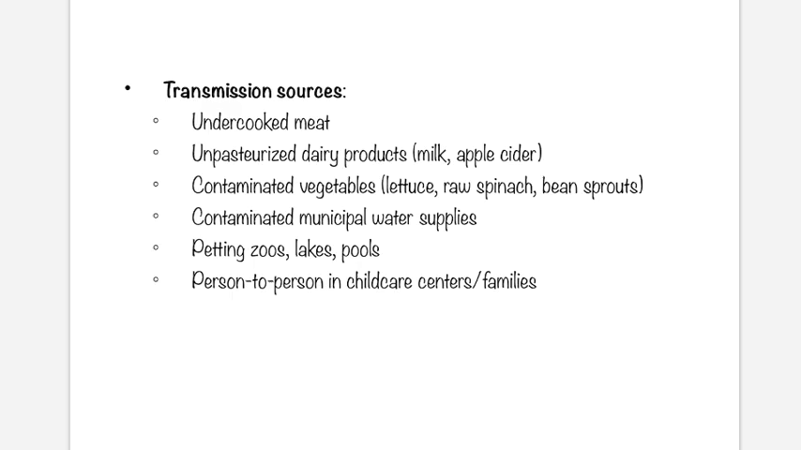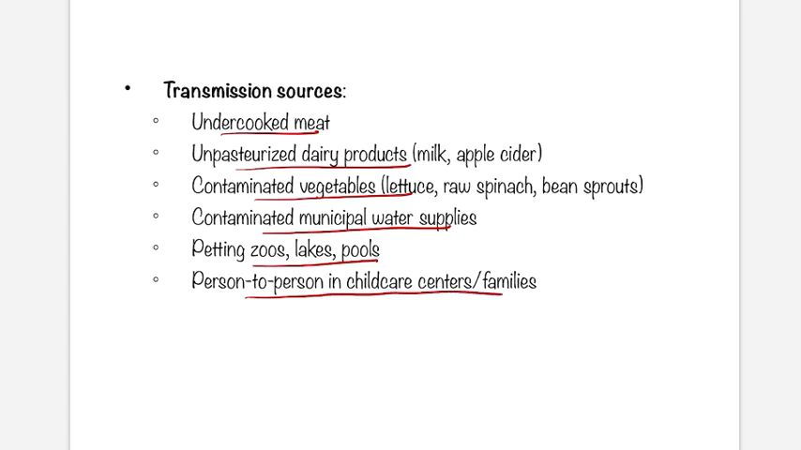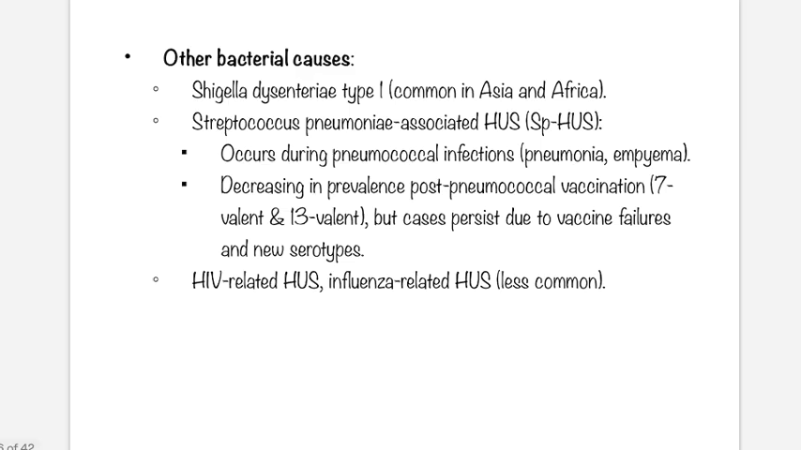Anything contaminated by Shiga toxin producing bacteria will give rise to infection associated hemolytic uremic syndrome. Sources include undercooked meat, unpasteurized dairy products, contaminated vegetables, contaminated municipal water supplies, petting zoos, lake pools, and person-to-person transmission in child care centers or families. So these are the transmission sources.